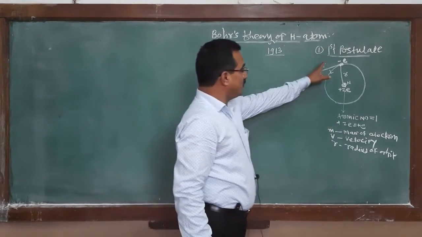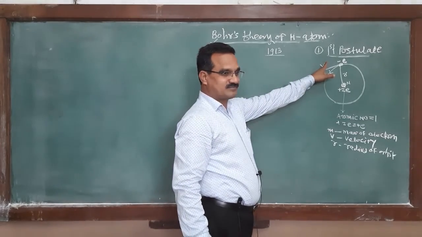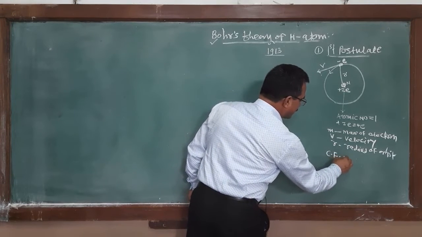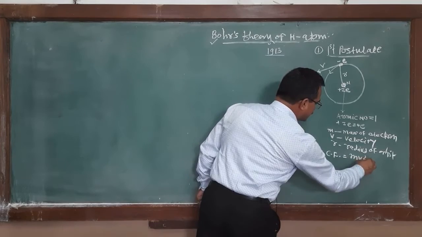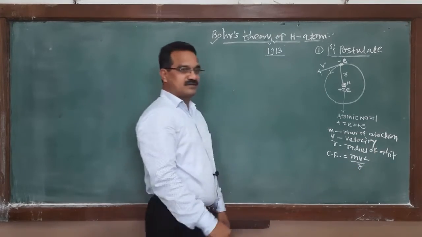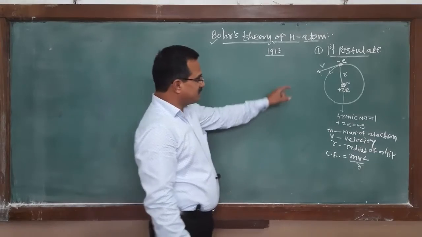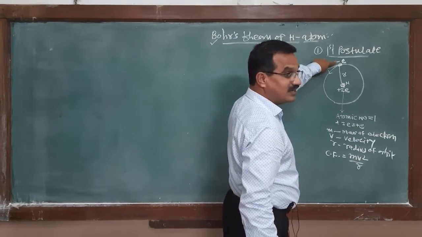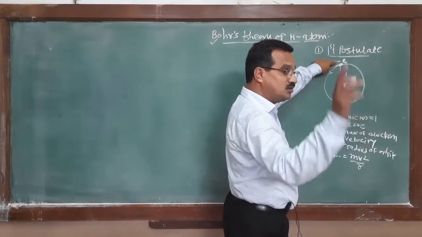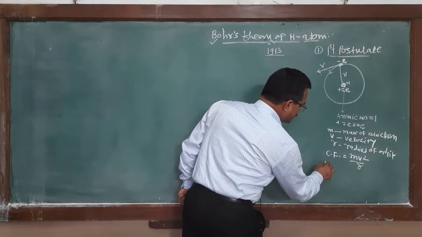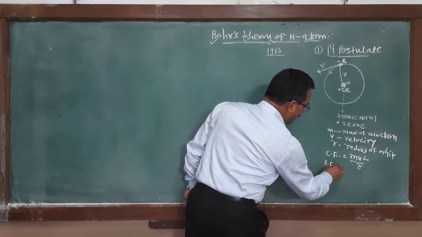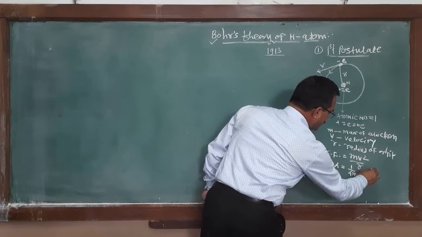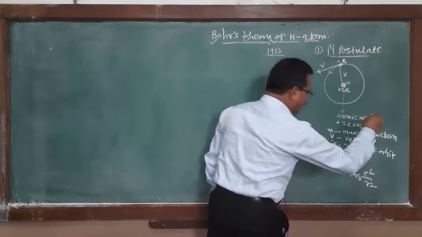Then according to the first postulate, centripetal force must be equal to m v square divided by r. And the next one, nucleus carries the positive charge, electron carries the negative charge. According to Coulomb's law, electrostatic force of attraction must be equal to 1 upon 4 pi epsilon 0, e square divided by r square, according to Coulomb's law.